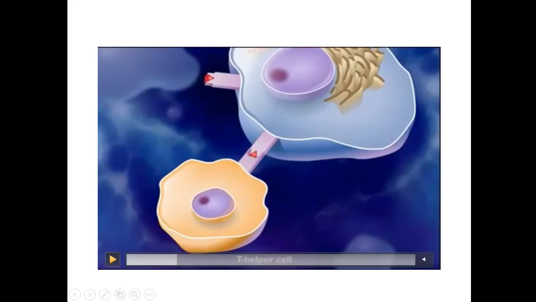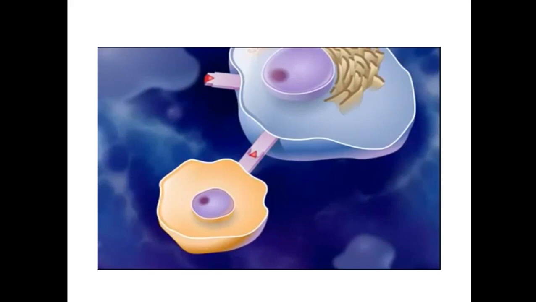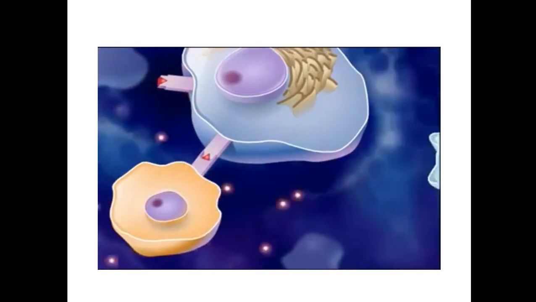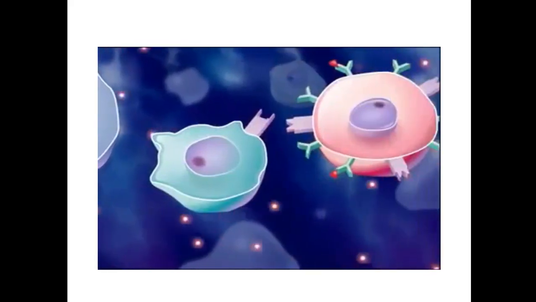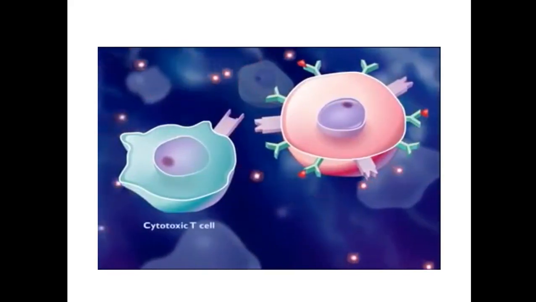We can see this interleukin 1 is released and it will activate the T lymphocytes. Once activated, it will start to release interleukin 2 and cause the proliferation or differentiation of cytotoxic T lymphocytes and B lymphocytes.